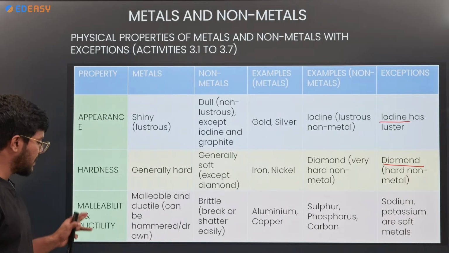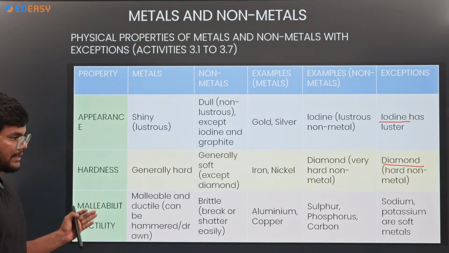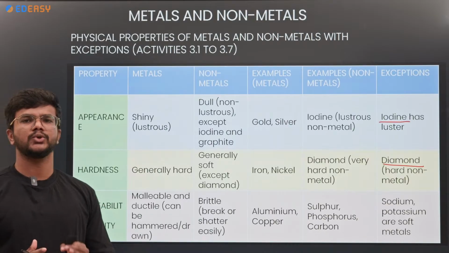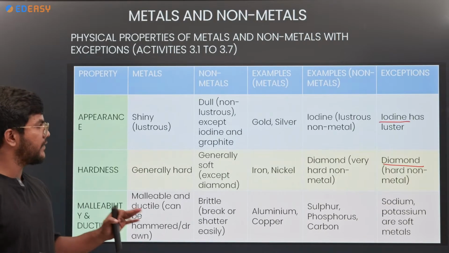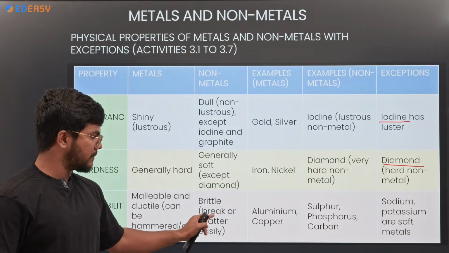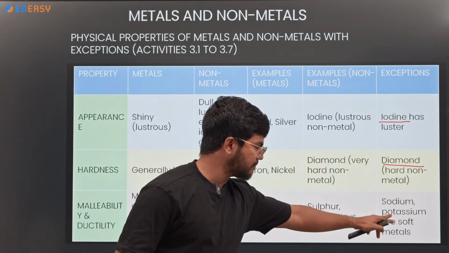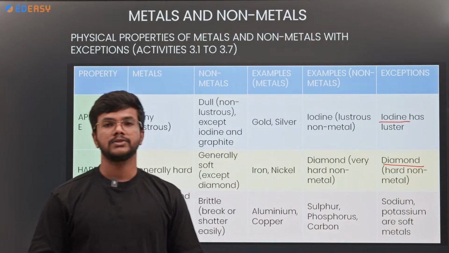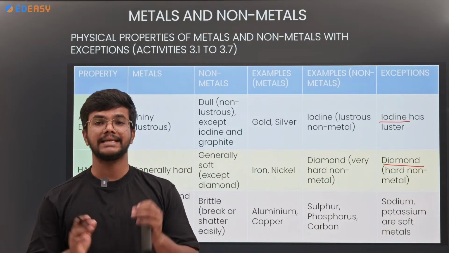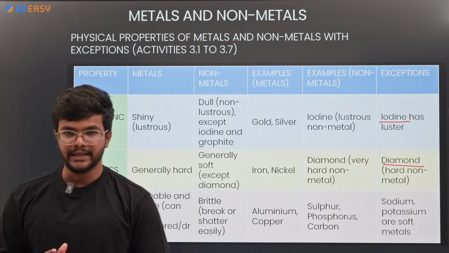Next is malleable and ductile. All metals will show the malleable and ductile nature, whereas some metals like sodium and potassium are soft metals. Sodium and potassium cannot show the malleable and ductile nature.